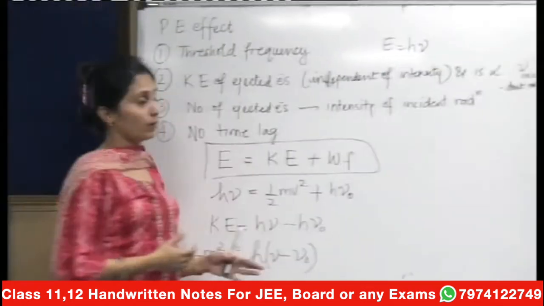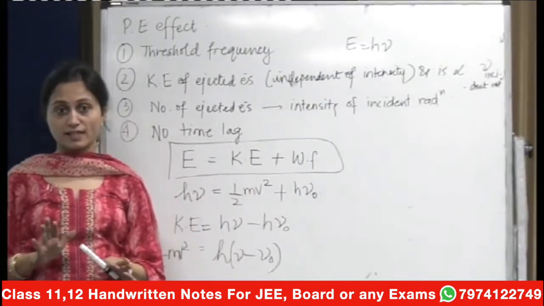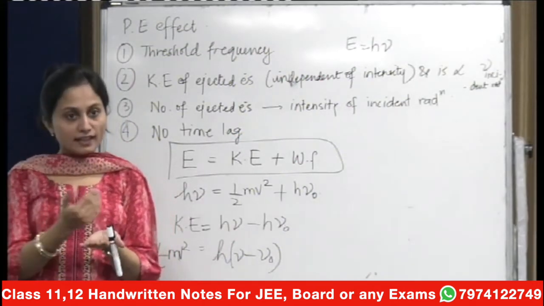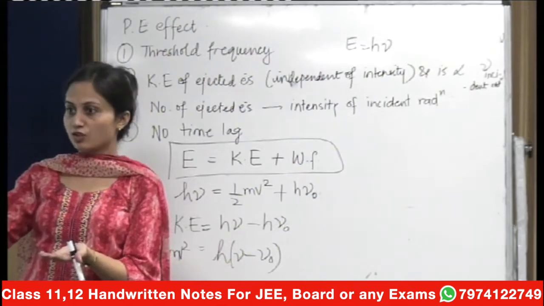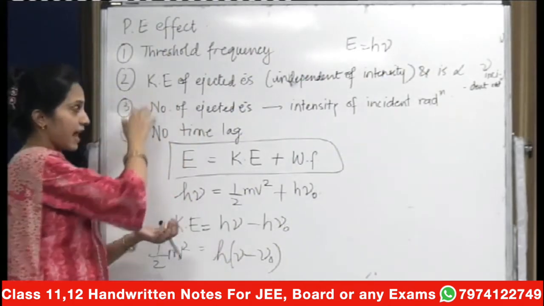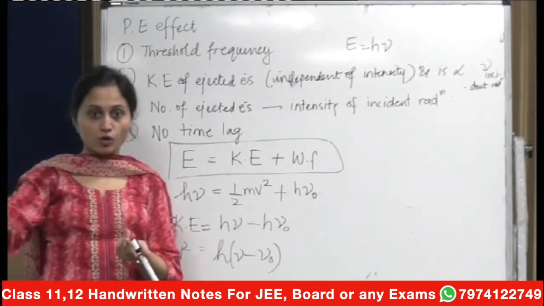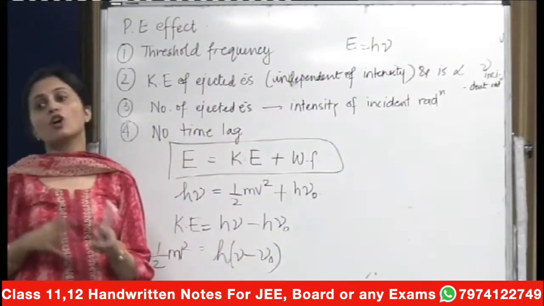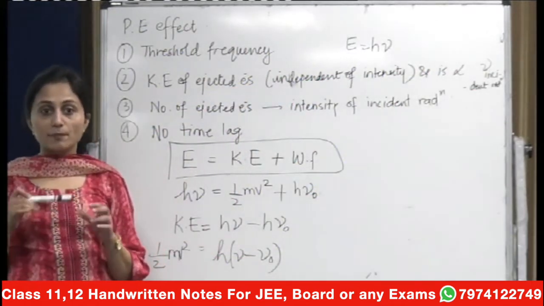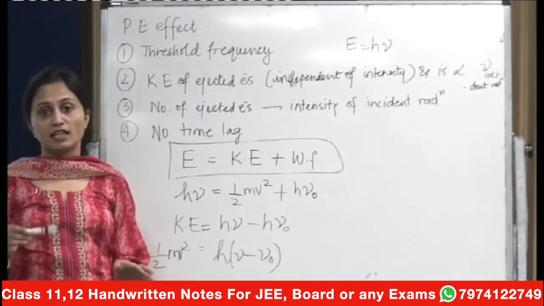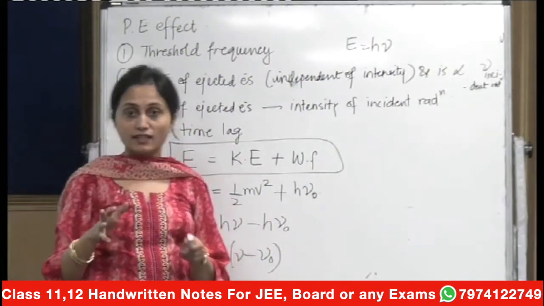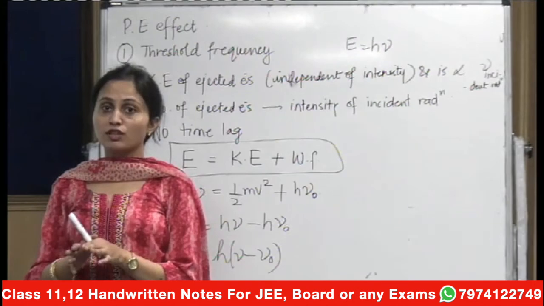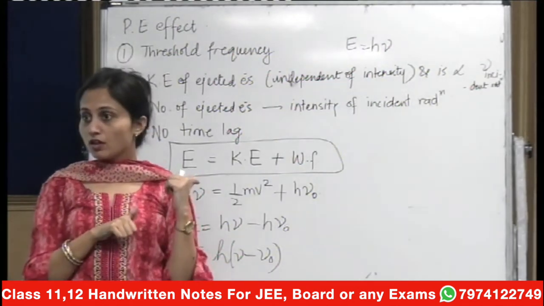So there are 4 important points. The first point is that of threshold frequency. That means that there needs to be some minimum amount of frequency or energy that needs to be provided, only after which there will be ejection of electrons. The second point states that the kinetic energy of the ejected electrons, the energy with which the electrons are moving out, is directly proportional to the frequency of the incident radiation. They are dependent upon the frequency and not the intensity. The earlier classical mechanical theory stated that for electromagnetic radiations the kinetic energy was dependent upon the intensity, which was now ruled out here.